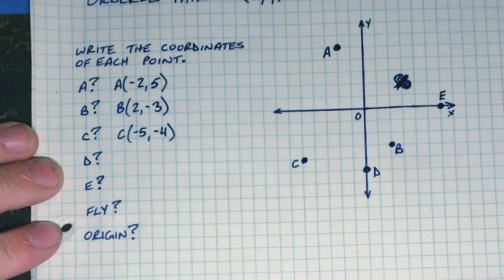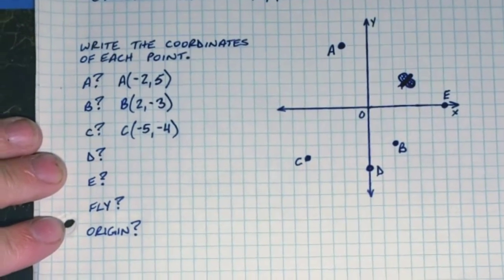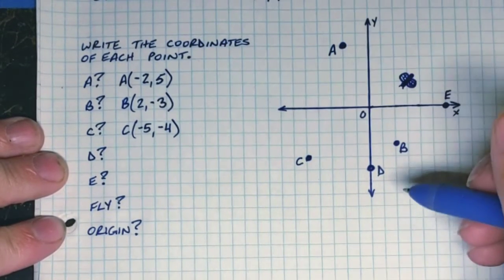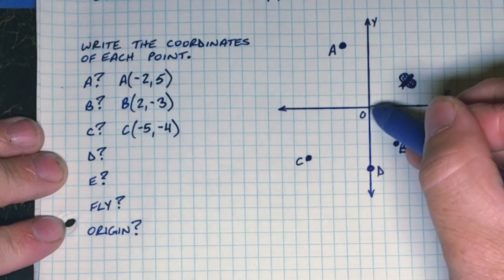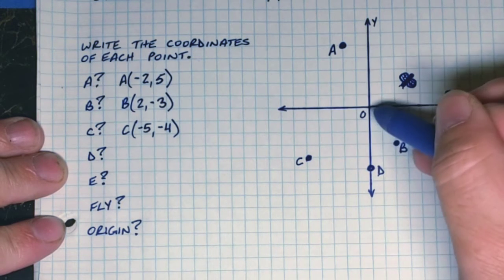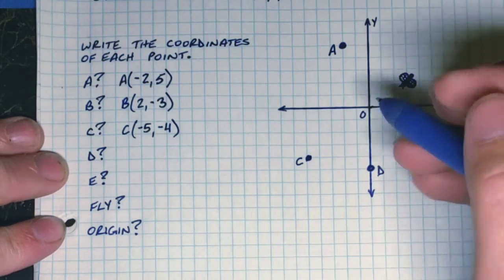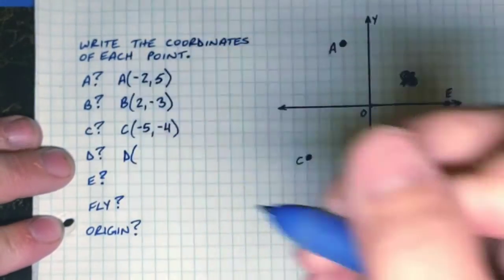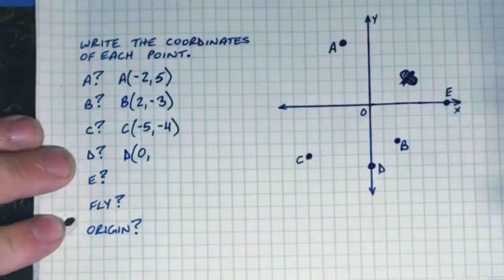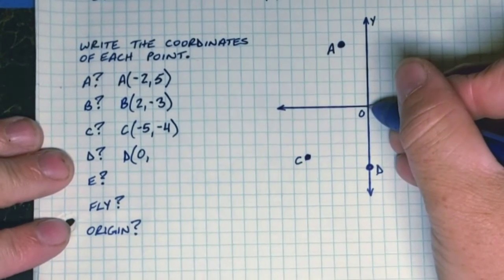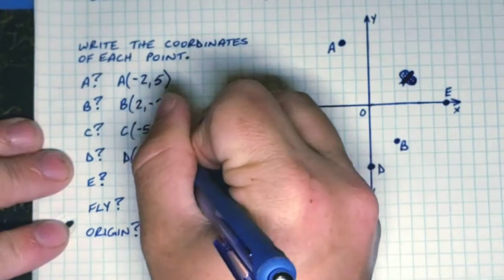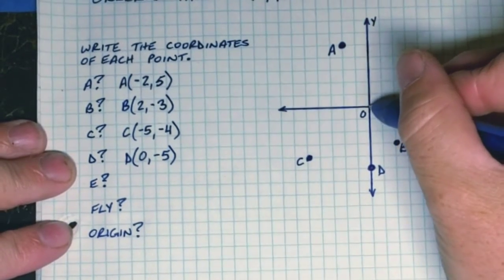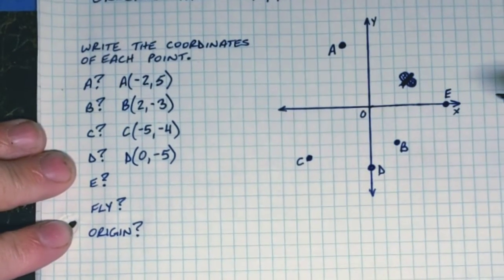All right, figure out D real fast. Now D is on the y-axis. All right, so if we start at the origin, do we actually need to go to the left or to the right to get to D? We don't. We're already in line with it. So for D, the x-coordinate is 0. Now the y-coordinate is negative 1, 2, 3, 4, 5, so negative 5. But notice that the x-coordinate was 0 because we don't need to move along the x-axis.